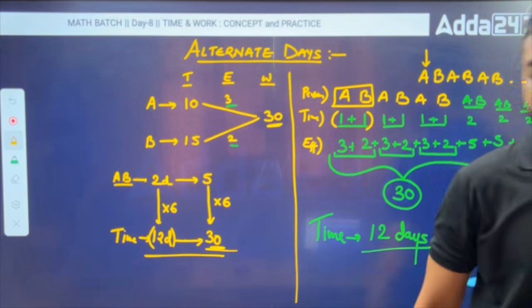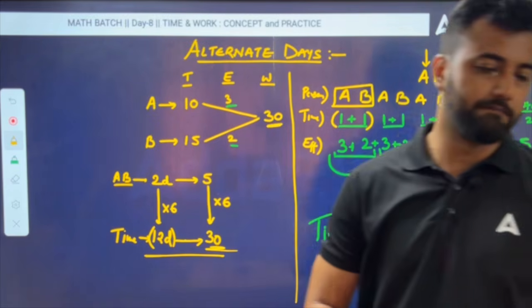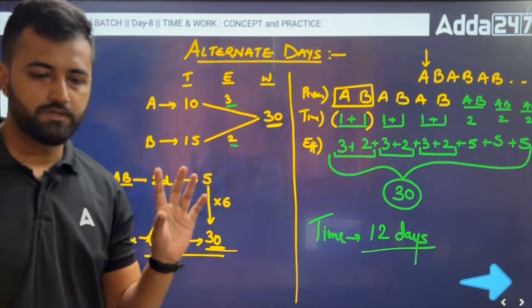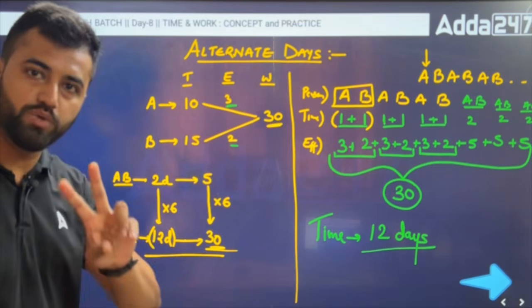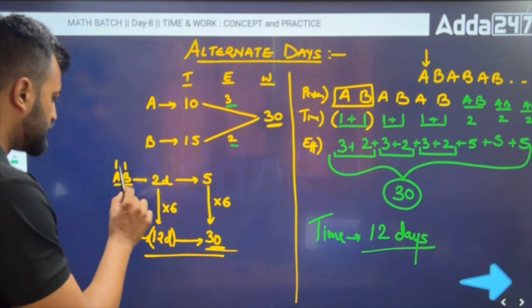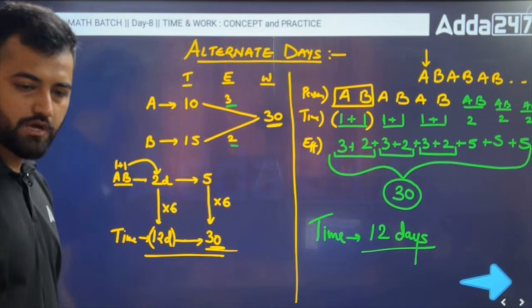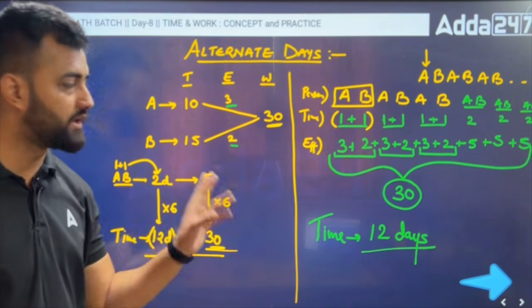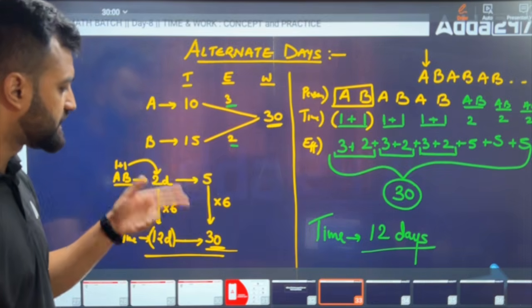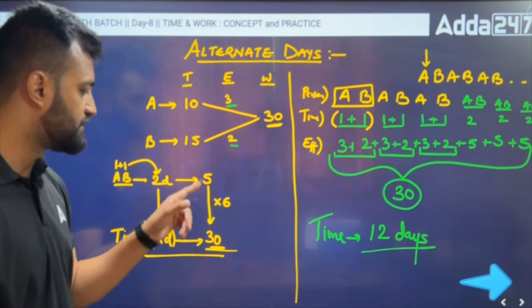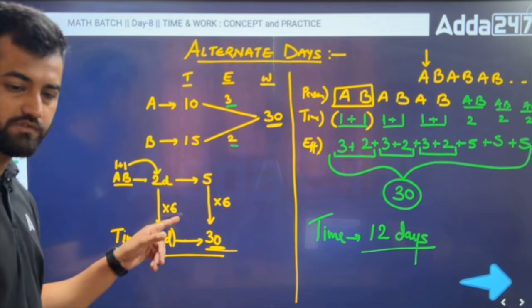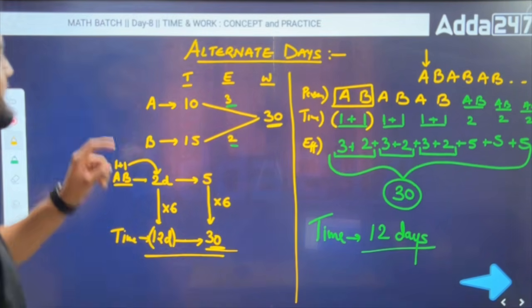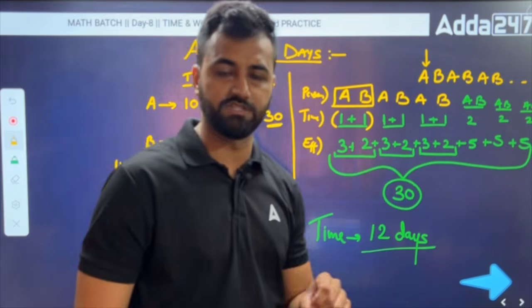Type down GT if this part is clear. Obviously we are not going to do it the long way. We are going to do it like this. Simple. AB means 2 days' work, because first day is A, second day is B. So 1 plus 1 means 2 days. In 2 days, 5 work they have done. I want to do 30 work. From 5 to 30, I multiply by 6. The same 6 should be multiplied here also, and you're getting 12 days. That's it. Easy, right? This is known as an alternate days concept.